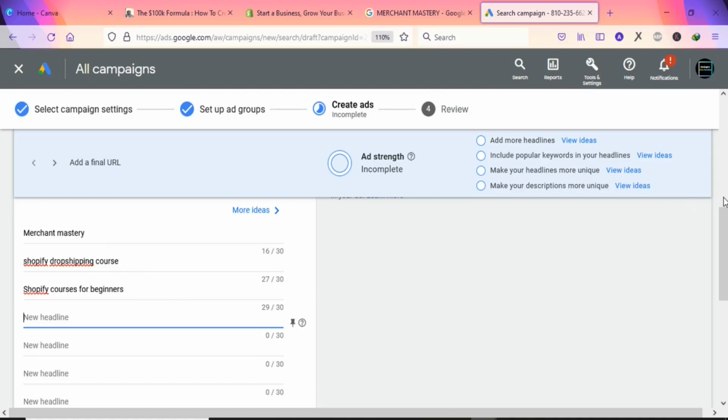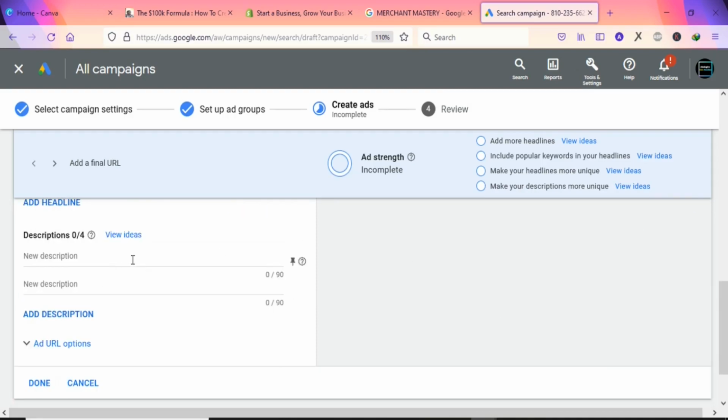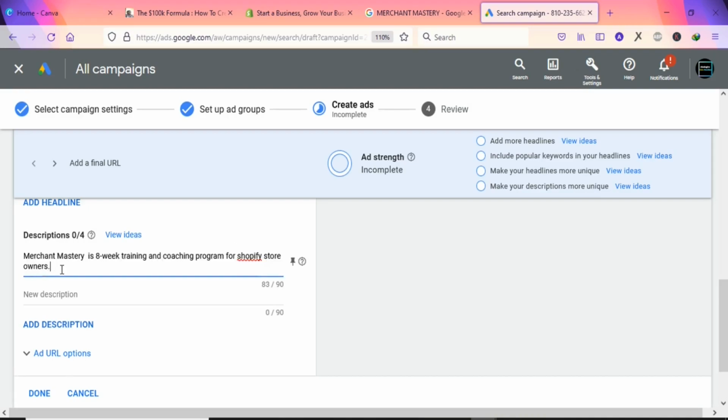So the next thing is that you are going to come here and write a simple description. When you go back to the product that you are promoting, you can get a description for your ad. As you can see, this is the first description of the ad. So you are going to put a simple description like this: Merchant Mastery is an 8-week training and coaching program for Shopify store owners.